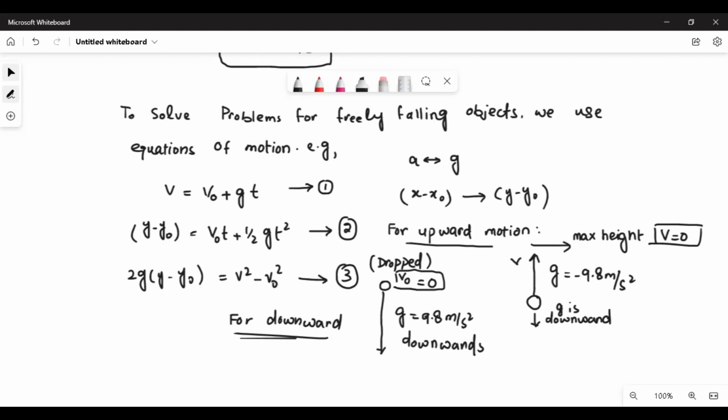Now, when we are going to solve the problems, let me solve one simple example and we will understand how to use these equations. Let me start with the first question of 2.7, question number 39.